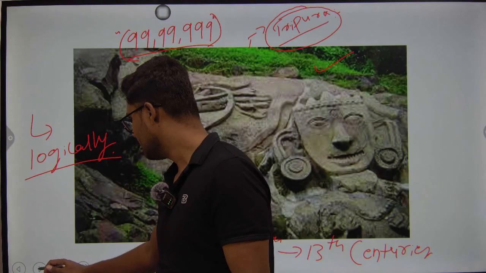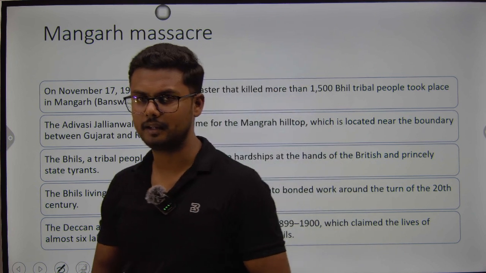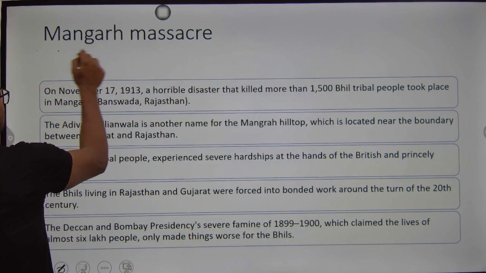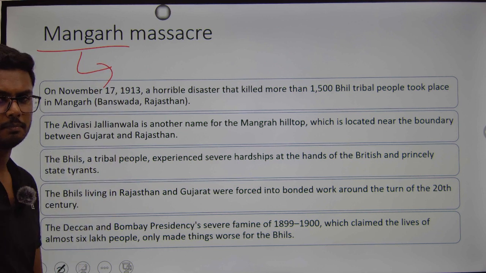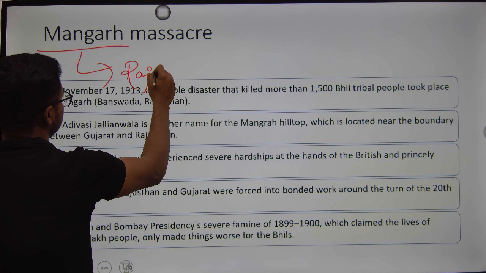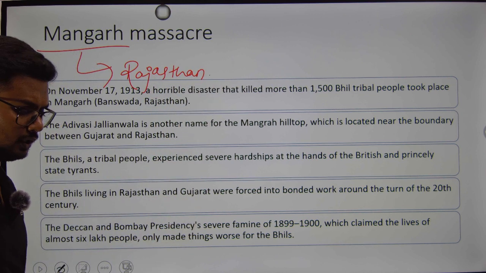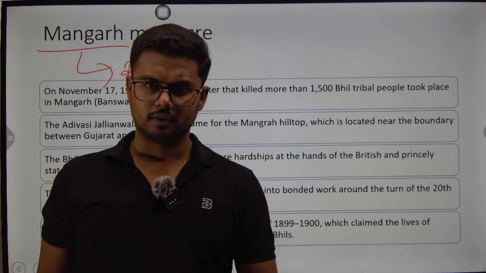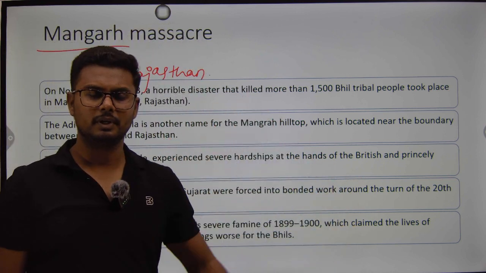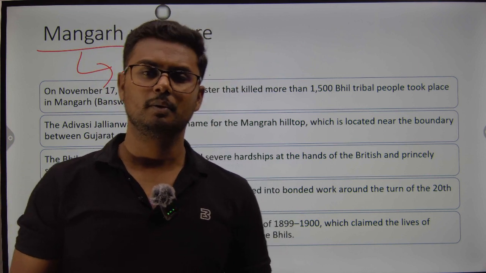Moving on to the next topic, it is about the Mangarh massacre. It is famously pronounced as Mangarh. It is a famous place in the state of Rajasthan. Please remember, this massacre happened with the Bhil community, who were uneducated, poor, and involved in bonded labor activities.